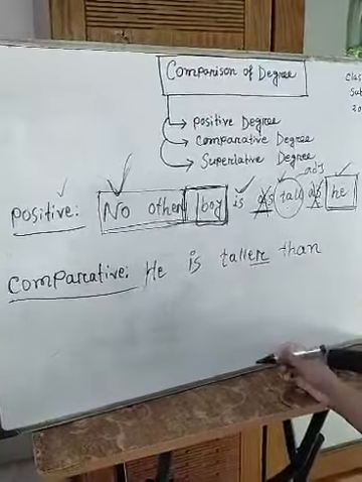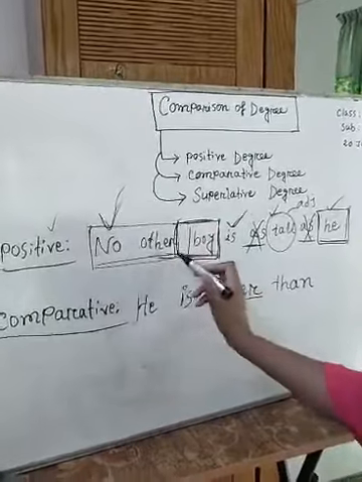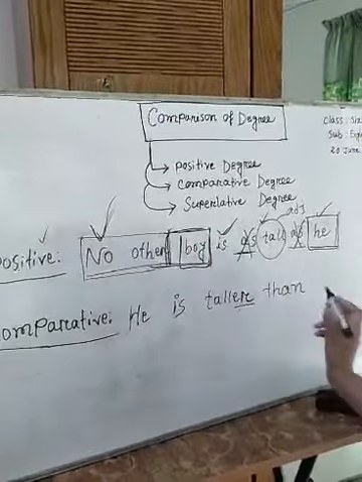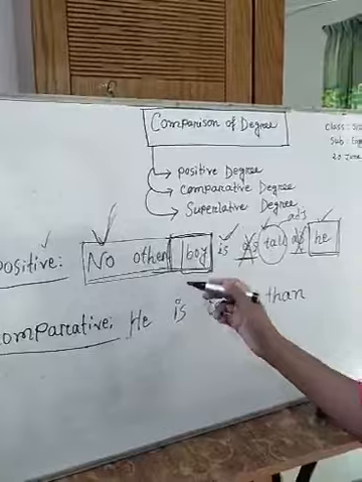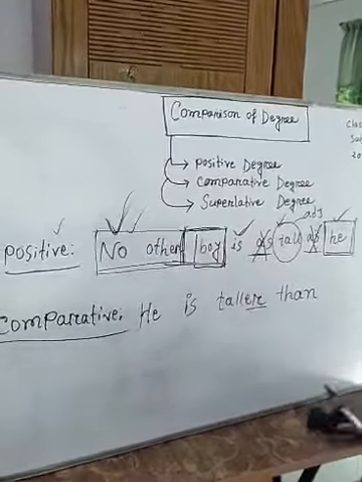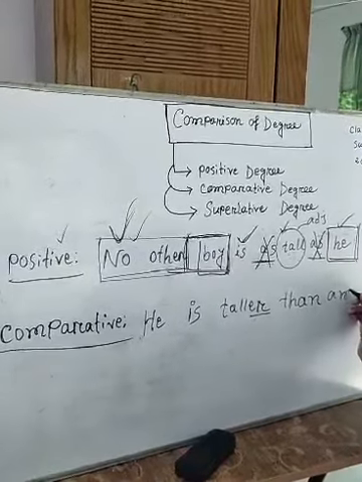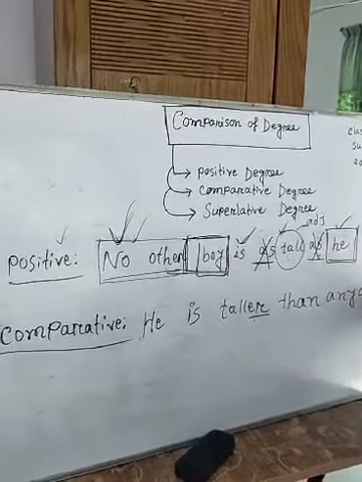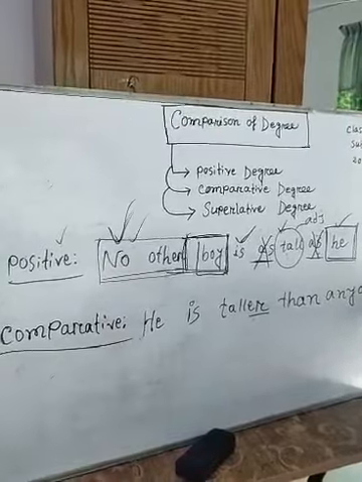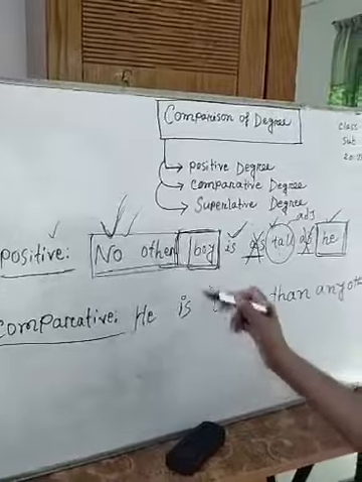If I get "no other" in positive degree, we have to leave out the word "no other" and replace it. Instead of "no other" I have to use "any other," and "boy." So very easily I can change it.